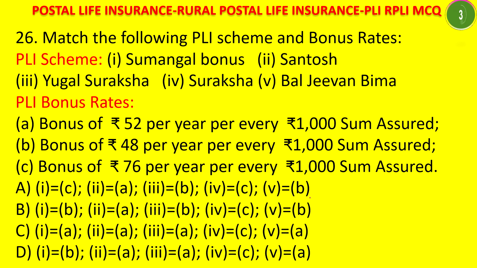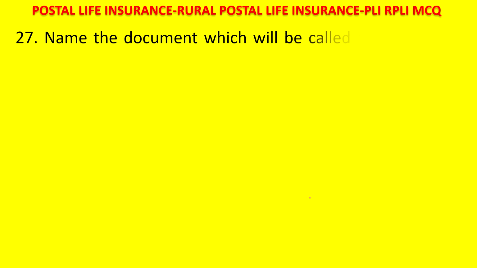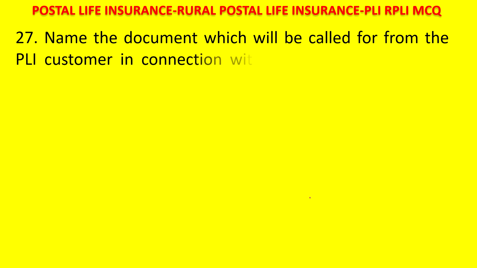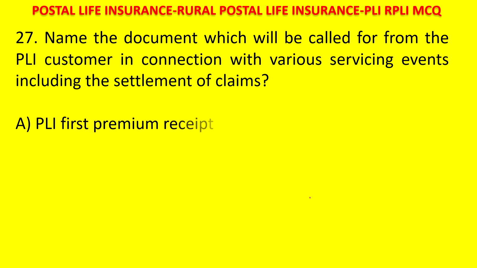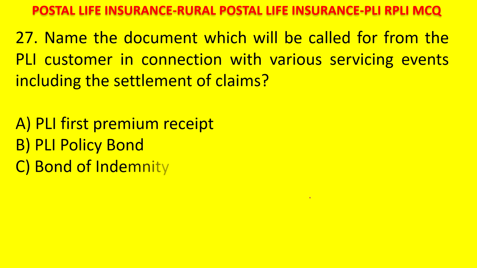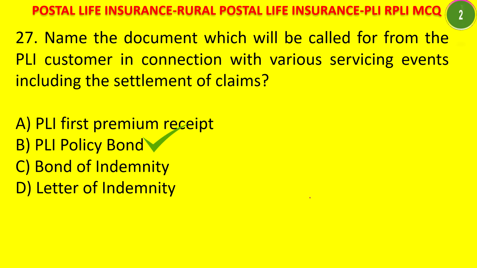The answer is D. Okay. Next. Name the document which will be called for from the PLI customer in connection with various servicings and events including the settlement of claims. A. PLI first premium receipt, PLI policy bond, bond of indemnity, letter of indemnity. Your time starts now. In settlement of claims, it is PLI policy bond.